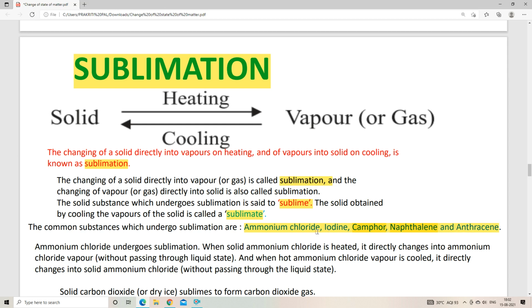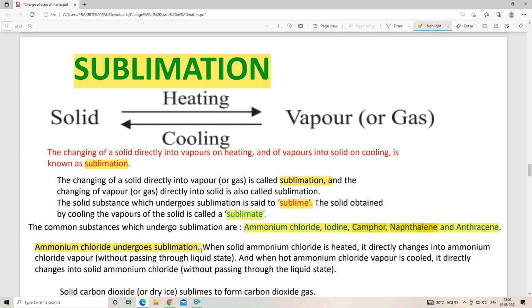Anthracene is actually an organic substance. Ammonium chloride is a chemical, and iodine is also a chemical, but I think camphor and naphthalene, we are all well aware of these two substances. These two substances also show sublimation. You have never seen the liquid state of camphor or naphthalene, right? So these were all about the examples.